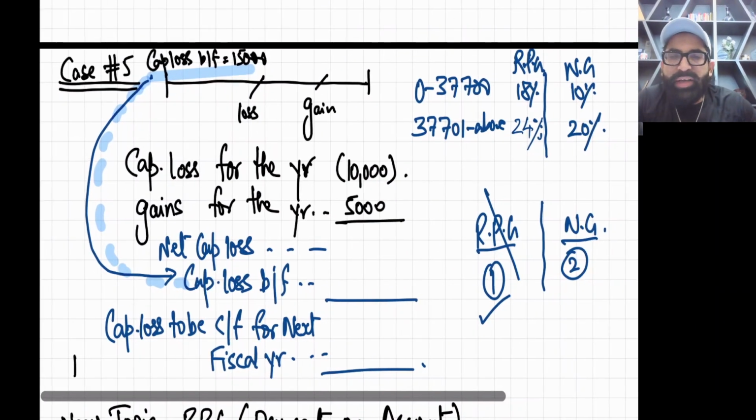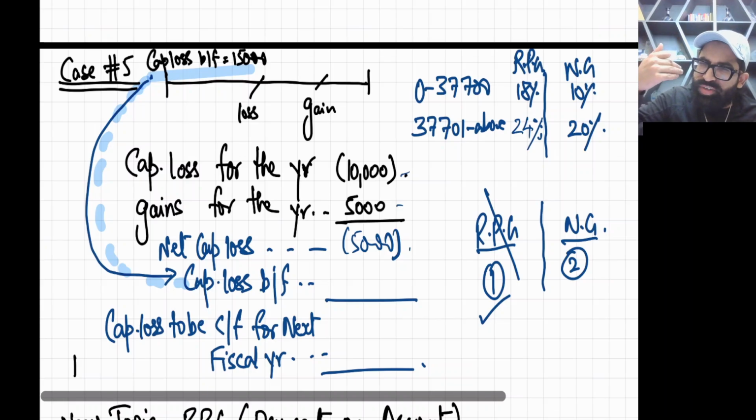Okay, now case number five. Capital loss brought forward is 15,000. Again, for the year, the capital loss is 10,000 and the gains for the year are 5,000. I always say this, I've told it four times today: the capital loss for the year never takes your permission. So minus 10 plus 5, in the first step you get a loss. That means there is no gain, so you cannot use your annual exemption. Yes, your annual exemption is wasted in this question.